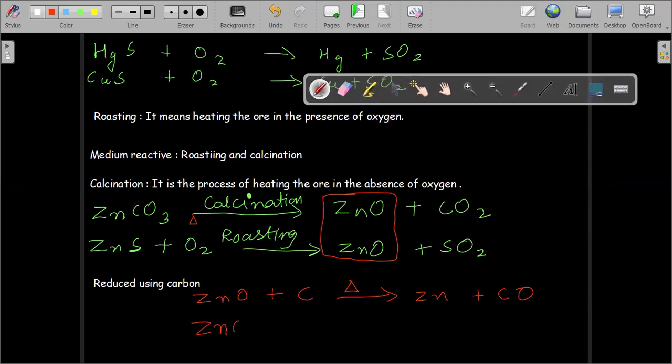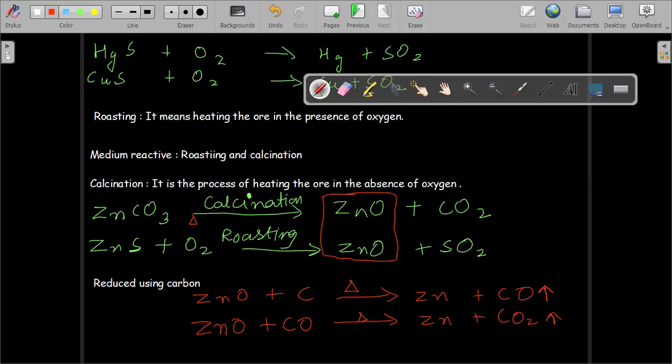It is not allowed to escape. Zinc oxide reacts further with carbon monoxide, again heated, to obtain more zinc, and now it is obtained as carbon dioxide. This carbon dioxide is allowed to move out of the heating chamber. Understood, everyone?